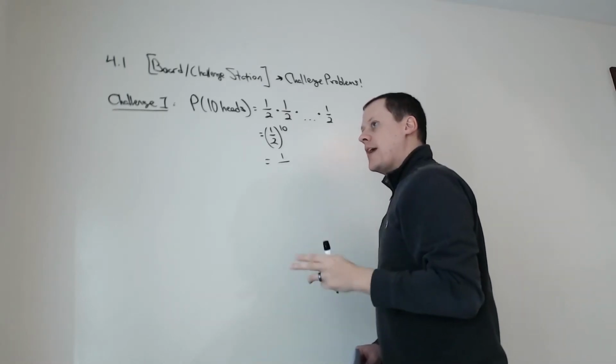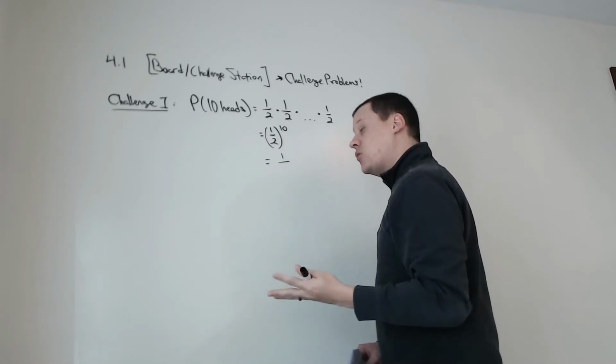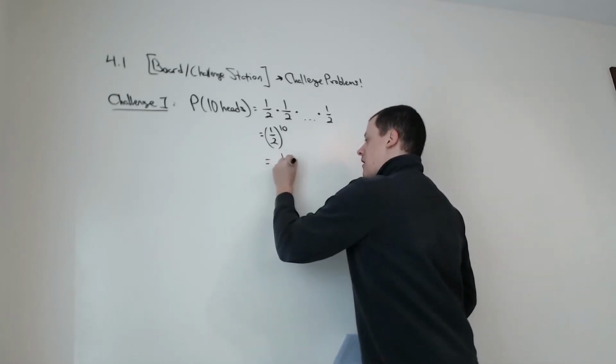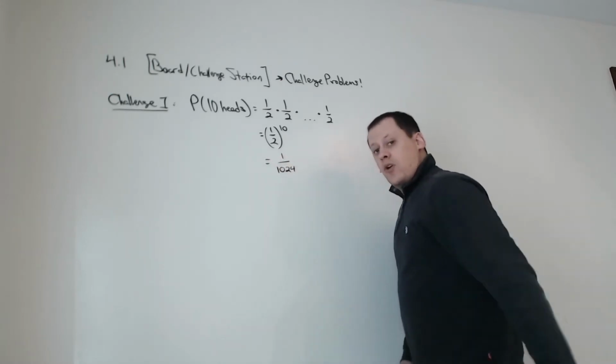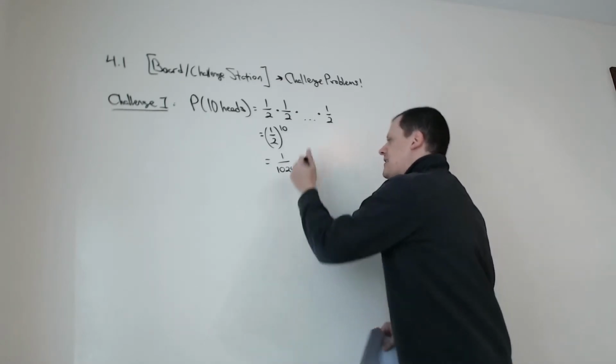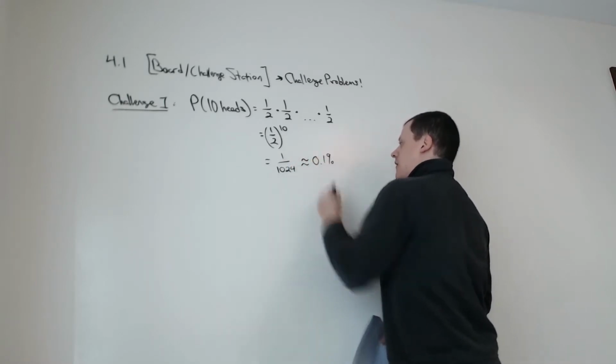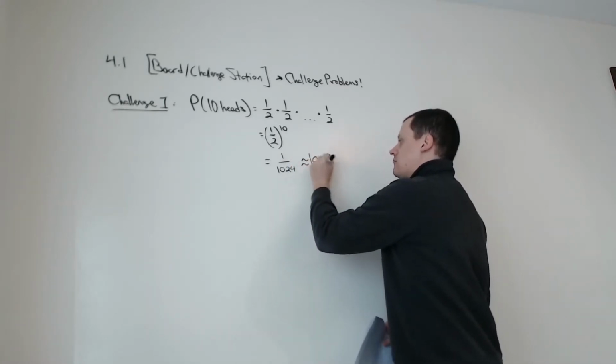That'd be 2, 4, 8, 16, 32, 64, 128, 256, 512, 1024. 1 over 1024. That is approximately 0.1%.